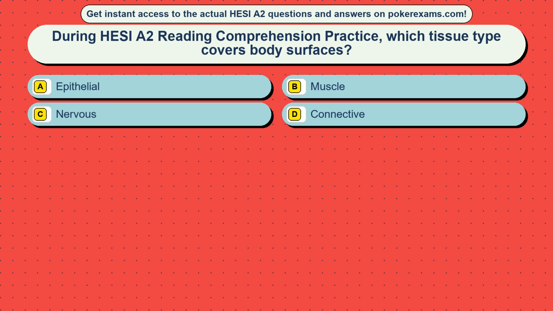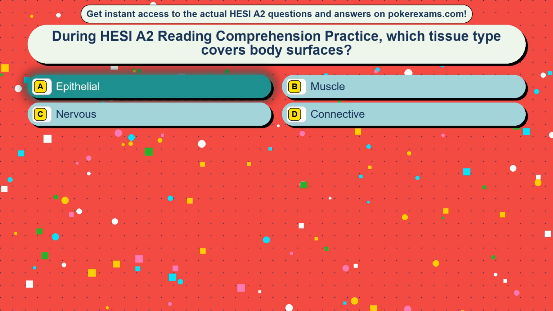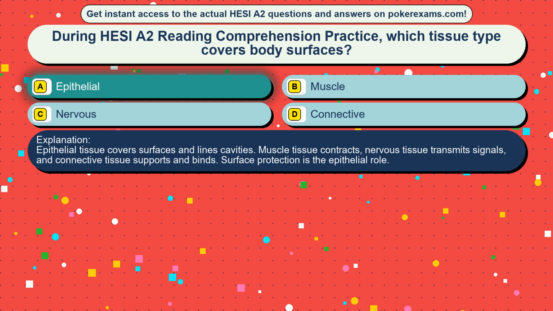Question 21. During HESI A2 reading comprehension practice, which tissue type covers body surfaces? Option A, epithelial. Option B, muscle. Option C, nervous. Option D, connective. The correct answer is option A, epithelial. Epithelial tissue covers surfaces and lines cavities. Muscle tissue contracts, nervous tissue transmits signals, and connective tissue supports and binds. Surface protection is the epithelial role.